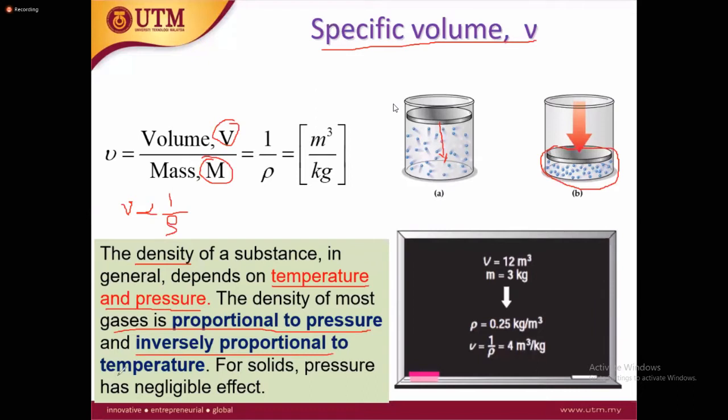So this is what we discussed before. It means that if we have the specific volume, we can get the same information, or if we have the density, we can get the same information.